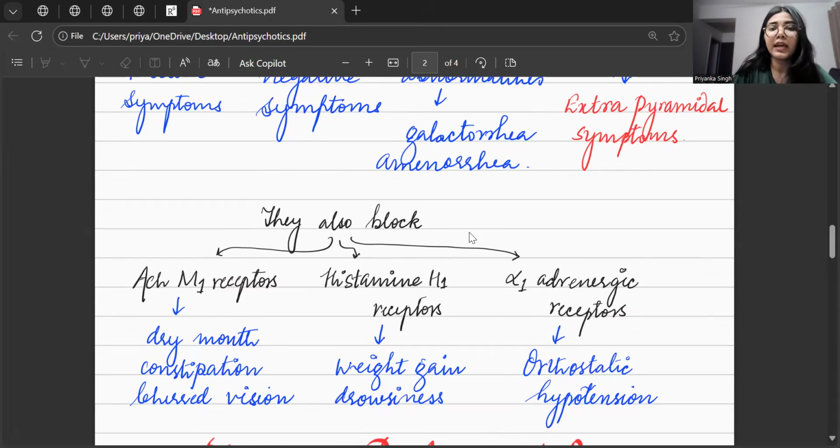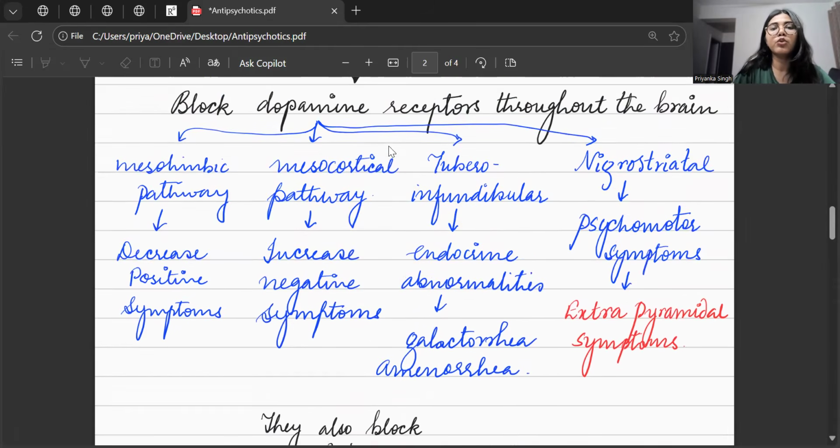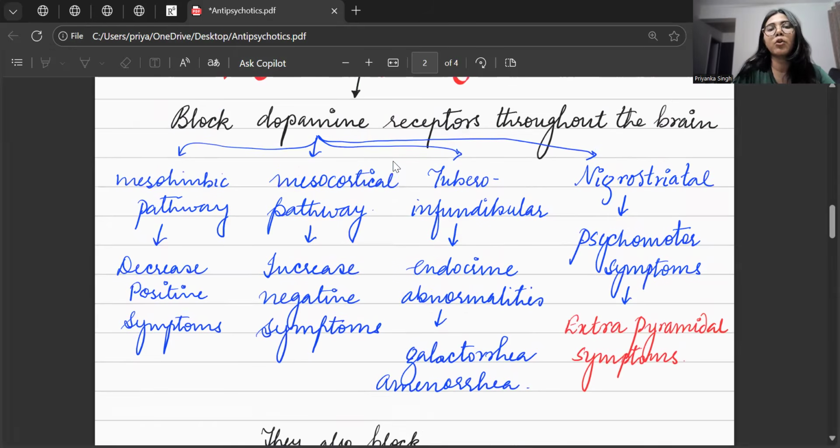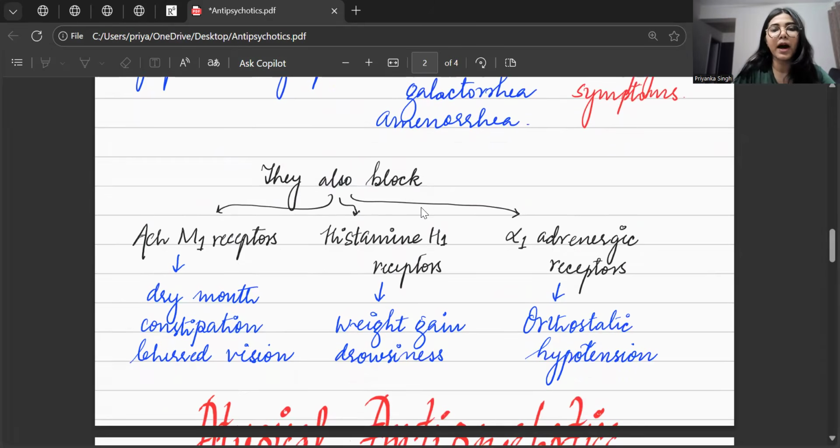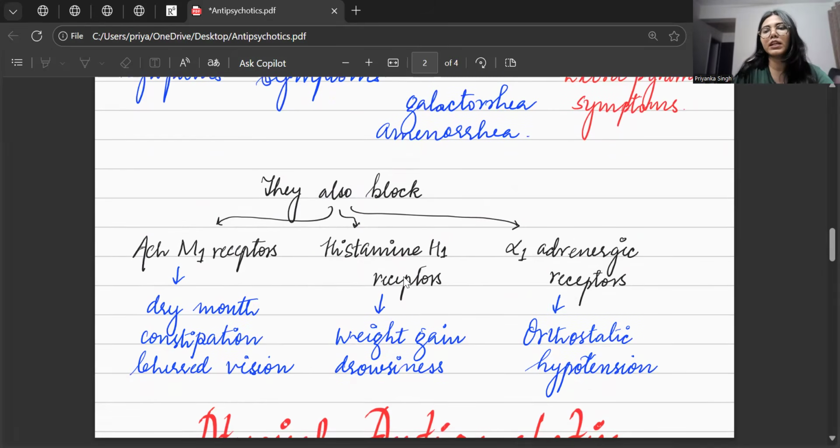So, apart from the problems that were happening due to the blockage of dopamine in the dopaminergic pathways, there are some other side effects associated with the blockage of these receptors. So you're clear with it now. Typical antipsychotics help improve the psychotic symptoms, but they worsen the negative symptoms, and they also have associated side effects like dry mouth, constipation, orthostatic hypotension, weight gain, and drowsiness.